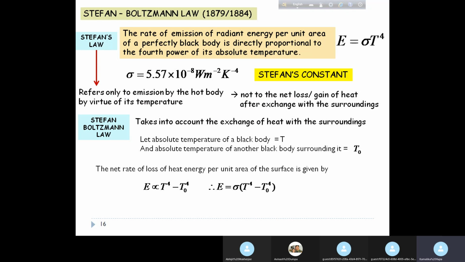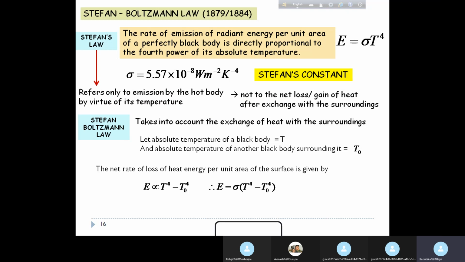But this is for a perfectly black body, where the object that is radiating heat is perfectly black, and the neighboring objects are also perfectly black. So capital T and capital T naught are temperatures of black bodies. What will happen if you consider non-perfect black bodies? Because most of the objects that we see around us are not perfectly black bodies. We all radiate heat and we all absorb heat, but not like a perfectly black body. So what will happen for these general objects?